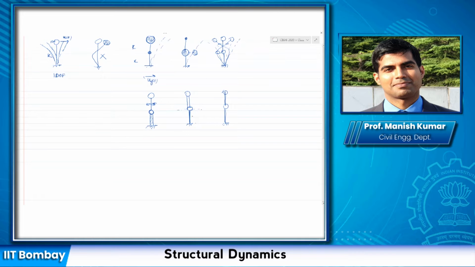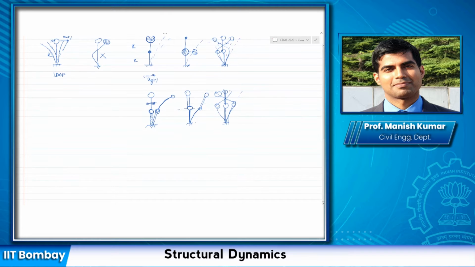If this is very flexible, it is going to deform more, and is likely to follow a similar pattern here. In this case, it is going to deflect less, let us say like this, and the upper mass is going to deflect more. And if they are comparable, the overall response would be in between. So again, it can deflect like this, or in general, it can deflect like this.